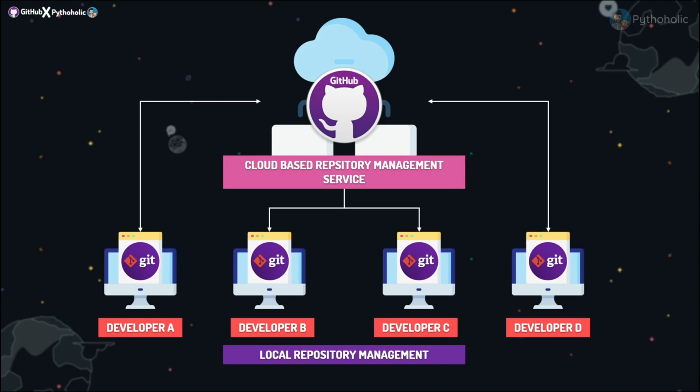Understand this very carefully. GitHub is your cloud-based repository management service, and Git is your local repository management. And as you can see, each developer has their own Git server locally to work with. But how does a developer actually use Git? Let's go to that.